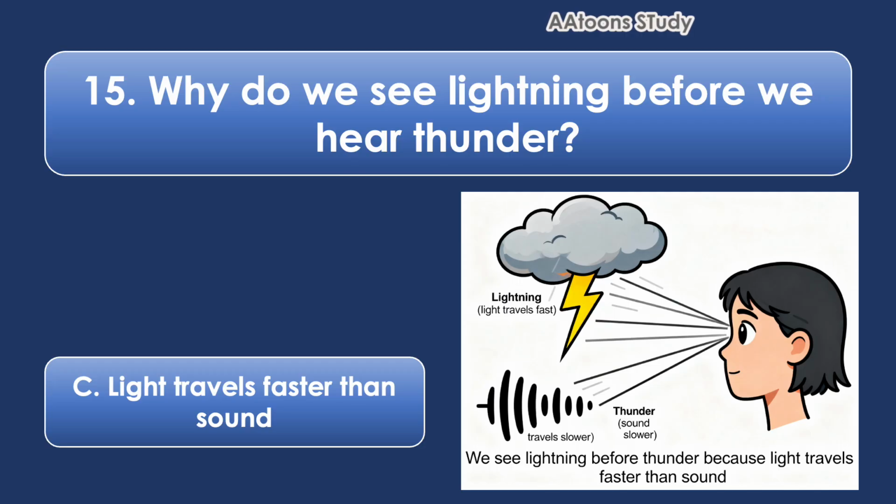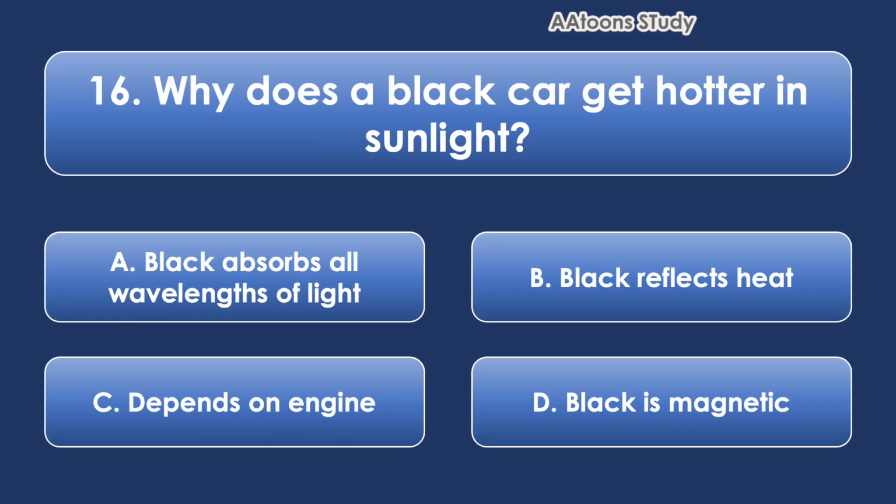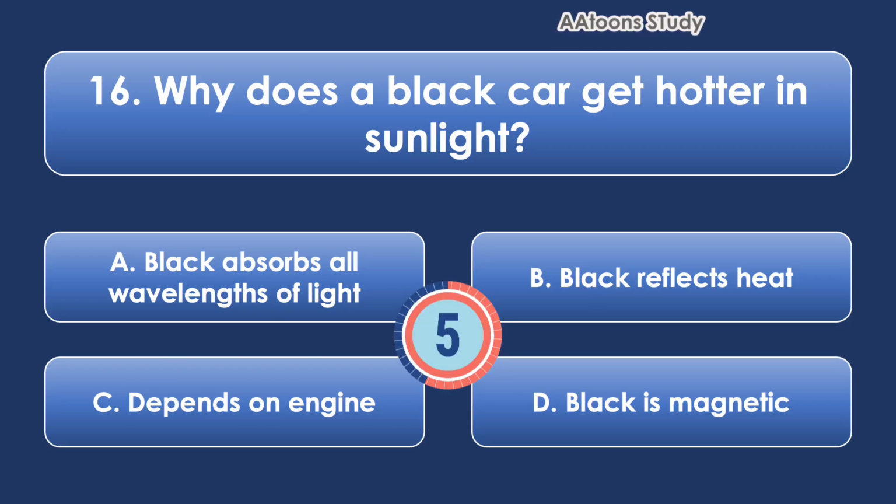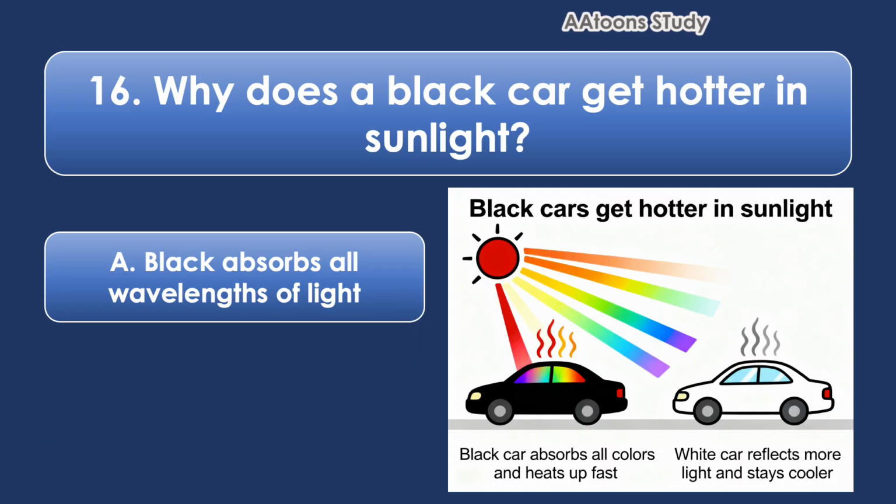Why does a black car get hotter in sunlight? Black absorbs all wavelengths of light. A black car gets hotter in sunlight because black absorbs all the colors of light and turns them into heat.